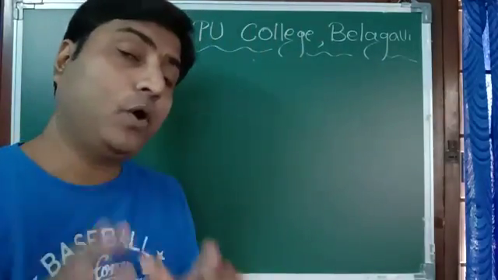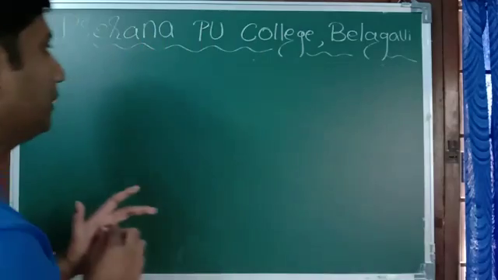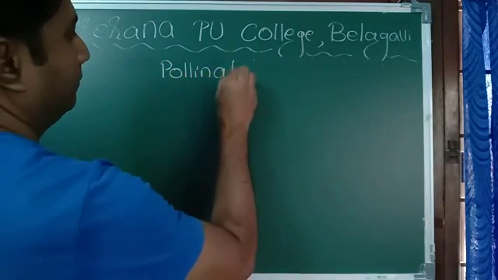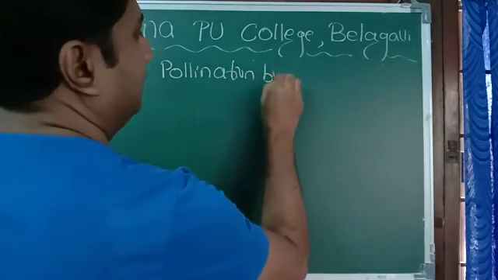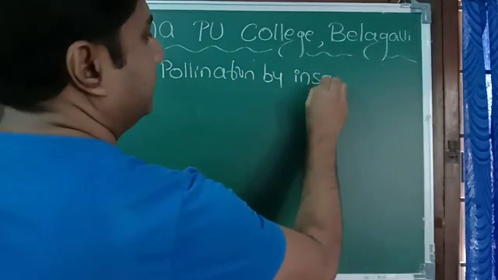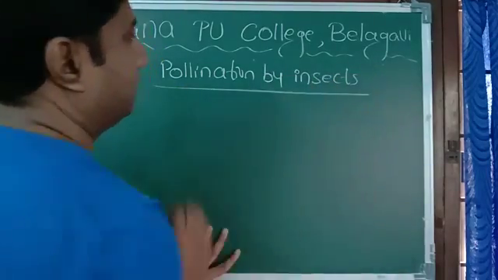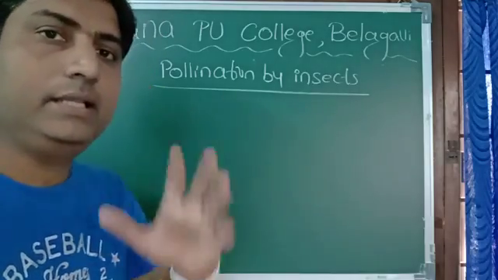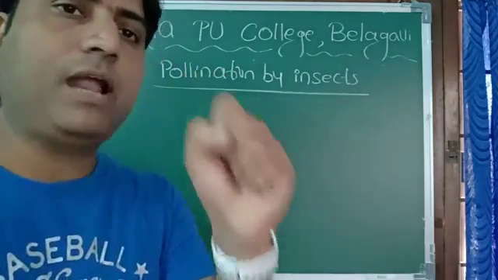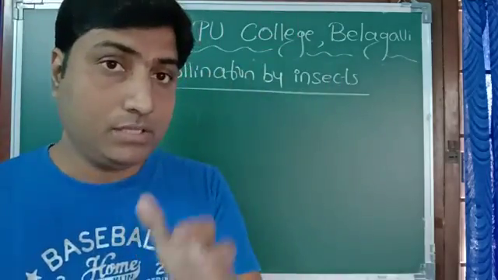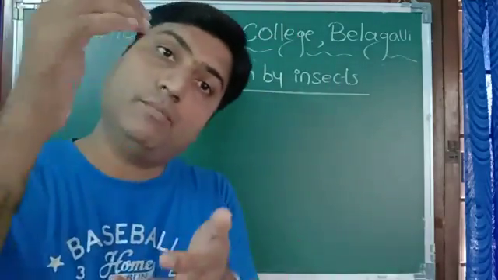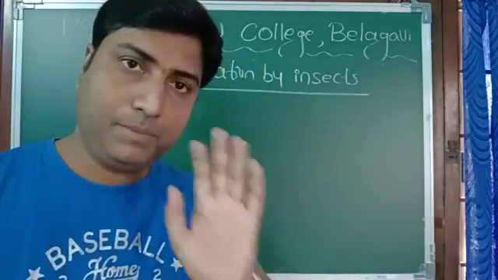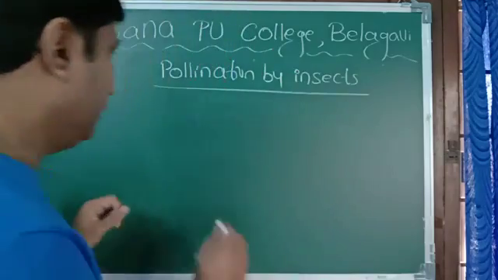Next is pollination by insects or birds, you can call. Pollination by insects. Now here in this flower, the job of the flower is to attract the insect, because the insect of its own will not come to the flower and carry out pollination. Okay, now the purpose of the flower is to attract the insect. How do they attract the insect?